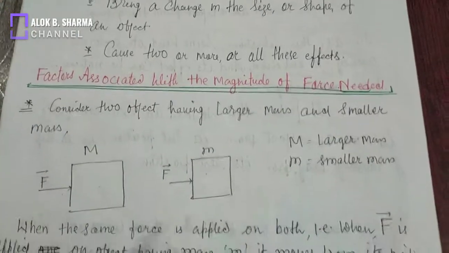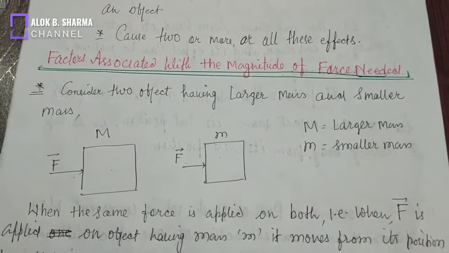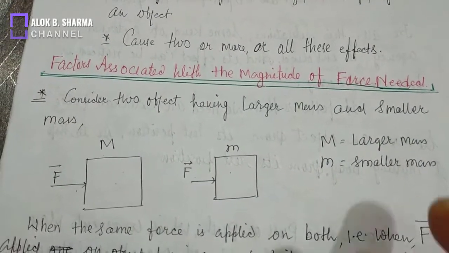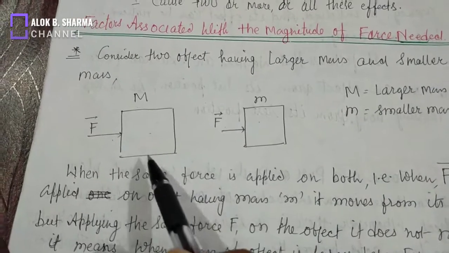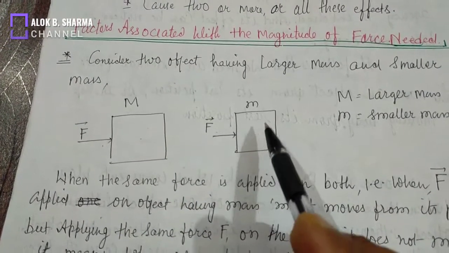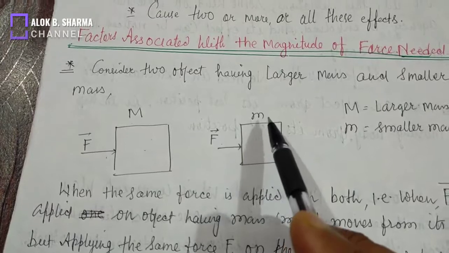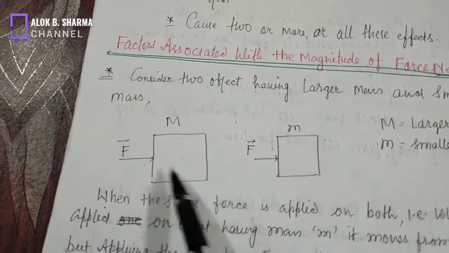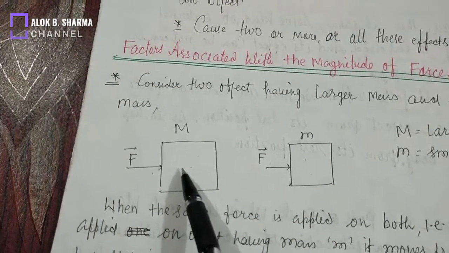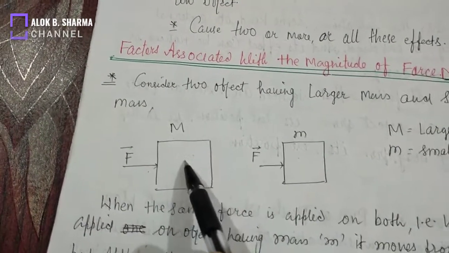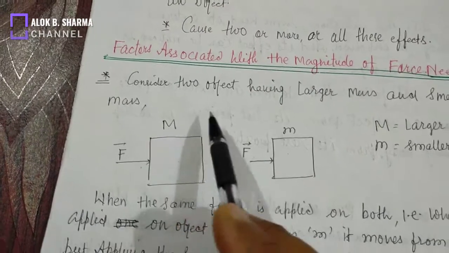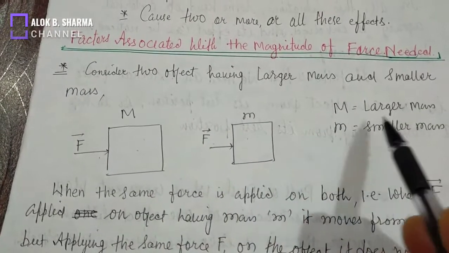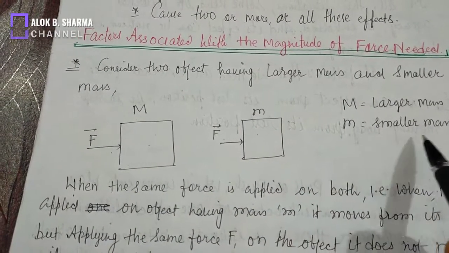Now see what factors are associated with the magnitude of force needed. For this explanation, I have taken two diagrams. Understand the diagram first. This is an object having smaller mass, which I have denoted by small m, and this is the second object which has larger mass, denoted by capital M. So consider two objects, capital M denoting larger mass and small m denoting smaller mass.